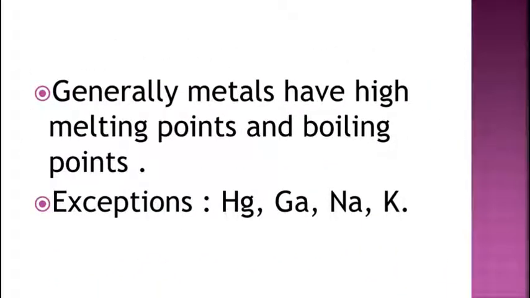So generally metals have high melting points and boiling points. Exceptions are mercury, gallium, sodium and potassium. These have lower boiling and melting points.